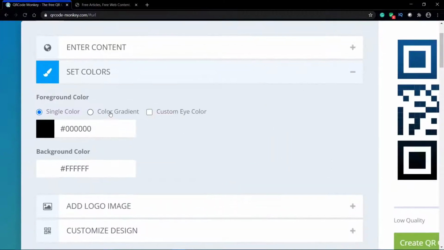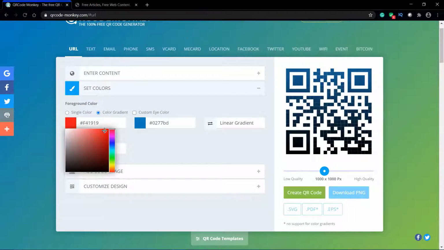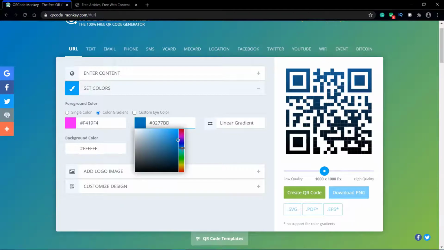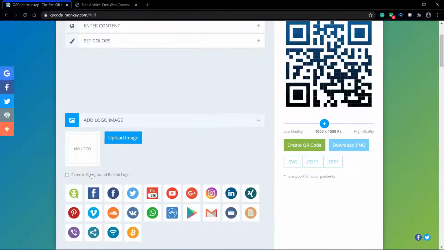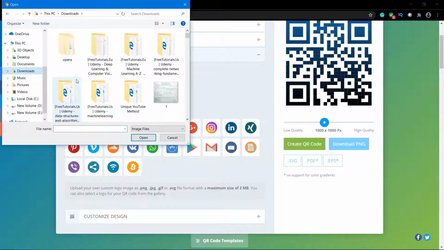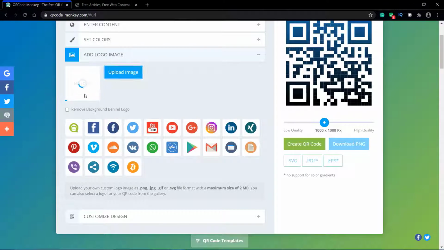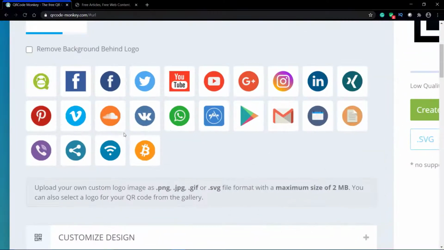You can customize your QR code by setting colors. You can see red color or pink color, whatever colors you want to select, you can manage these colors. You can even use images. I'll show you how to upload an image, and based upon your image you can set up your QR code. Let us suppose this is a company's owner and he wants his photo on the QR code, you can do that kind of thing as well, and the rest of the things too.